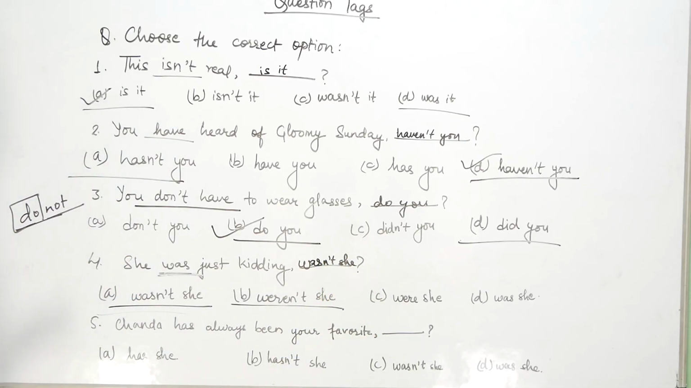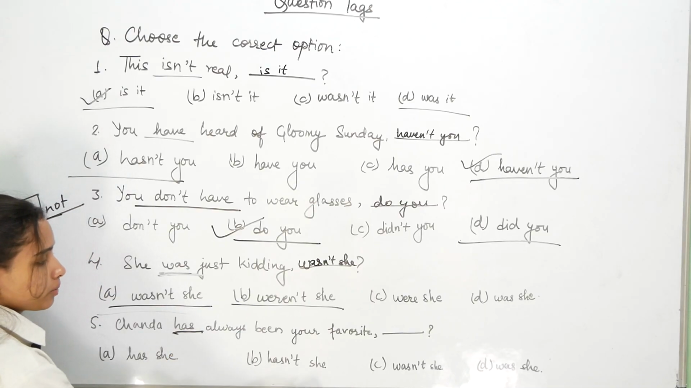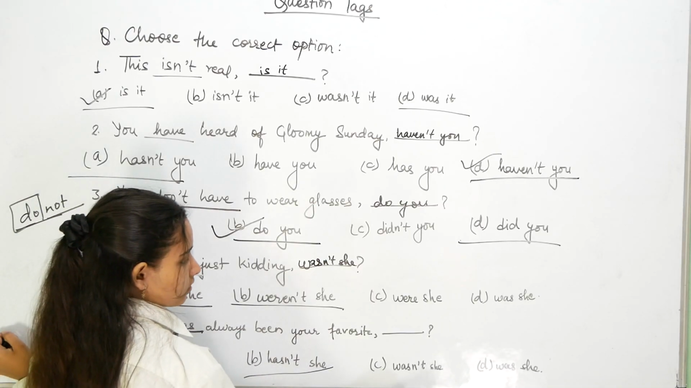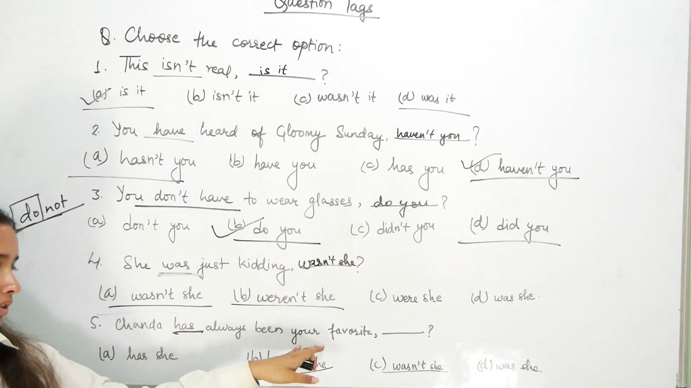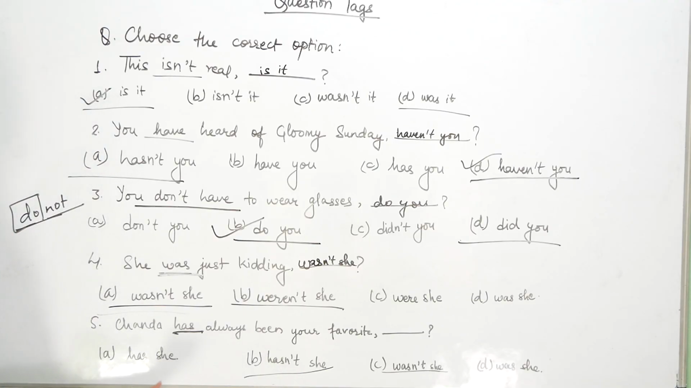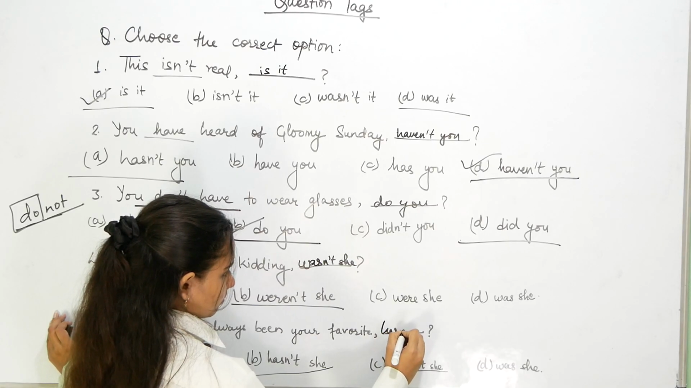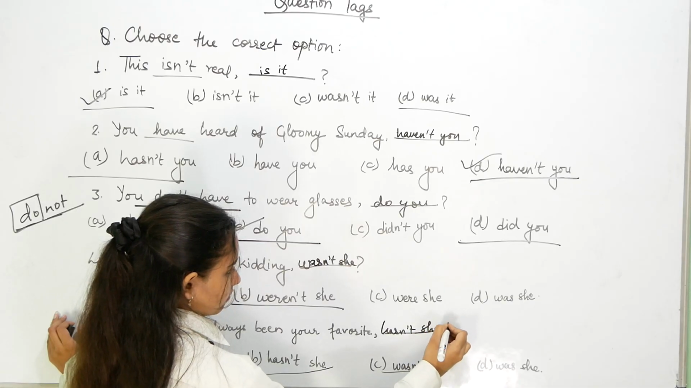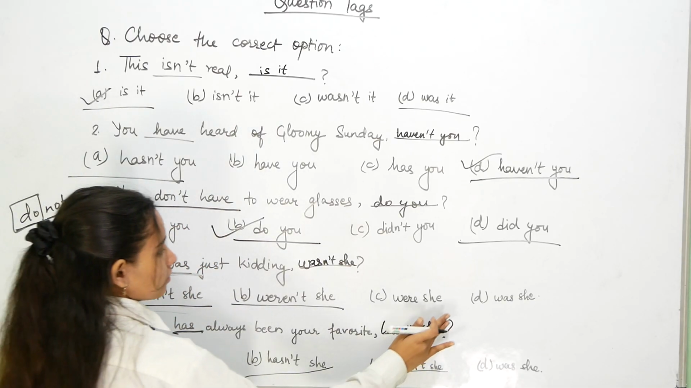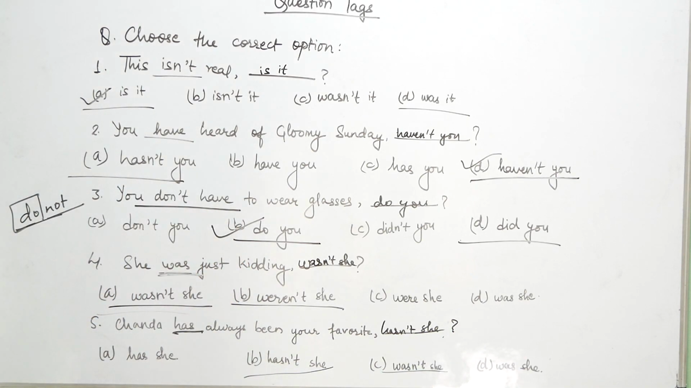Now the next question we have is Chanda has always been your favorite. This is a positive sentence again. Now we have options hasn't she and wasn't she. कुन use हुन्छ त? Chanda has always been your favorite. Hasn't she? Now we move on to another question.